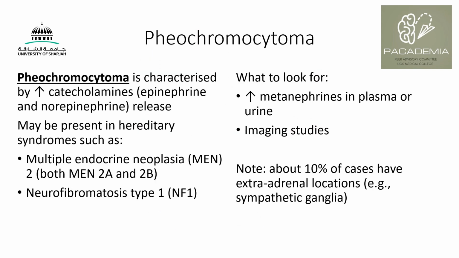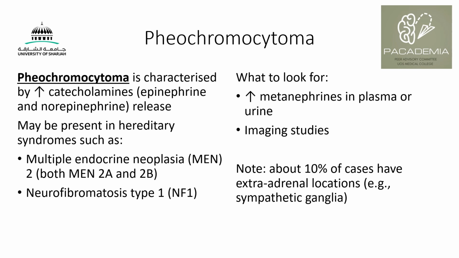Pheochromocytoma is caused by increased levels of catecholamines, such as epinephrine or norepinephrine, and this could be seen in some conditions such as multiple endocrine neoplasia, both 2A and 2B. These are among the hereditary syndromes that we look for, which we can also ask about in the history. Neurofibromatosis type 1 can also be a cause.